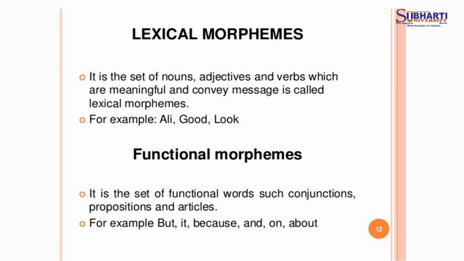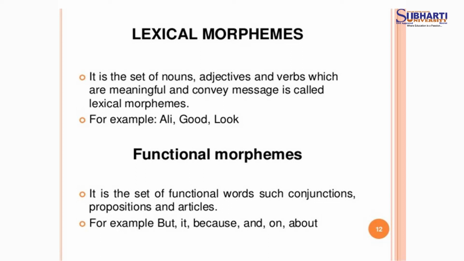Means any word in the language I am using; lexical morpheme is the set of nouns, adjectives, verbs which are meaningful and convey a message. Ali, good, look are words that have their own meaning. So, these are the lexical morphemes.